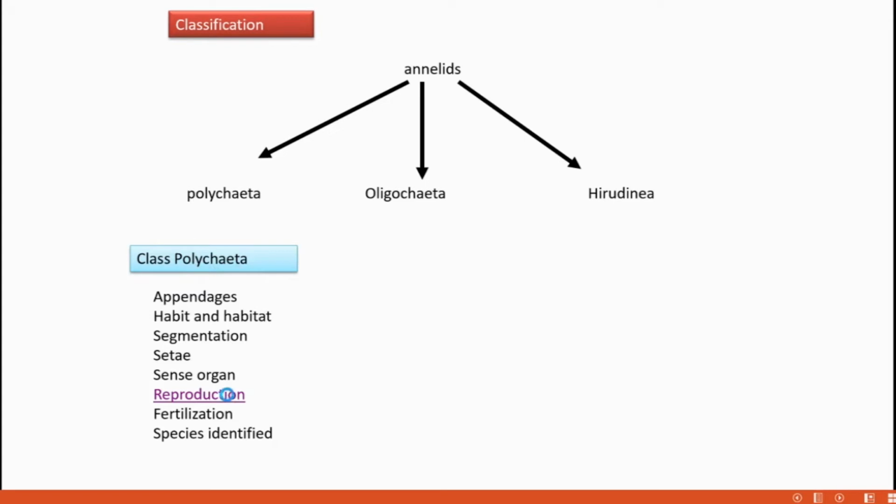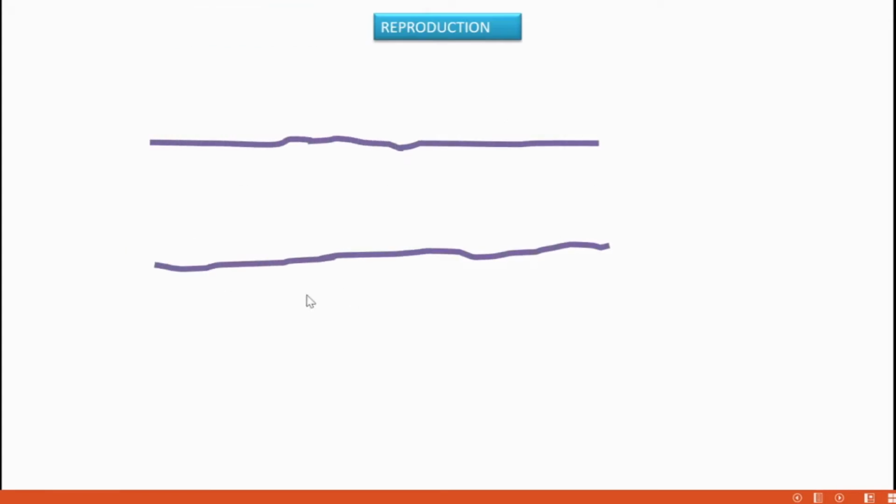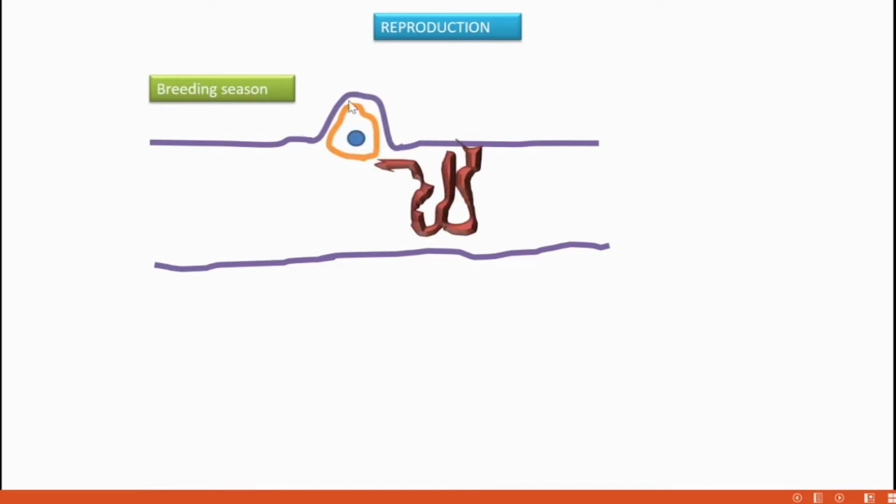Then reproduction. In the body wall there are no permanent sexual organs, but during the breeding season some swellings form as buds, and in those buds gametes are formed.